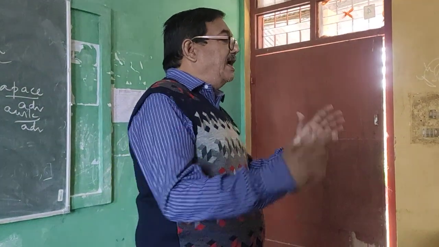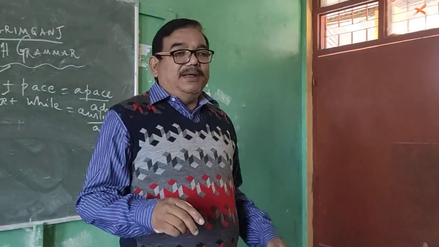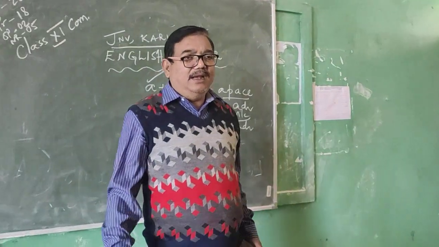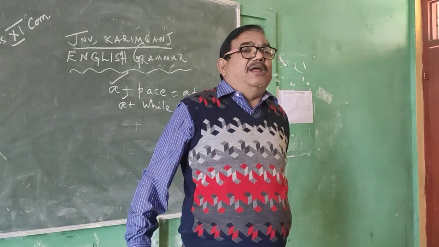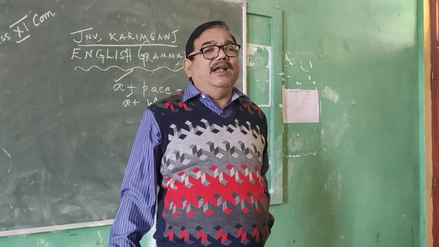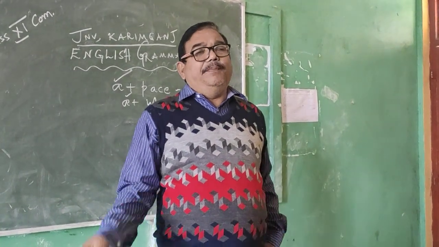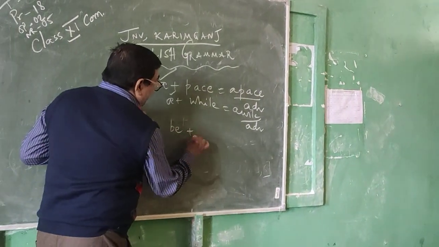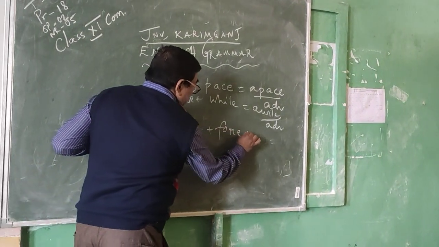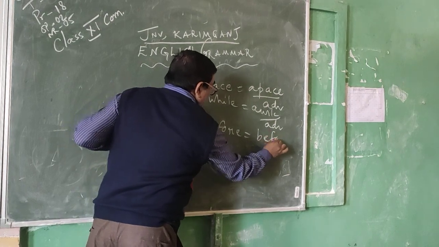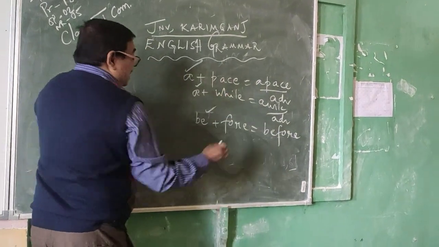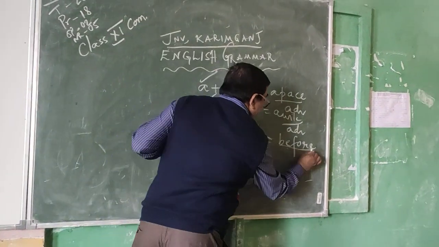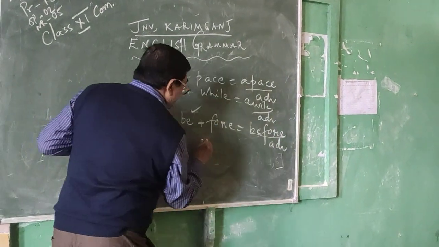Okay? So adverb is formed by adding suffix ly, like courageously, boldly, bravely, gallantly. These are adverbs. Again, prefix a. Again, adverb is formed by adding prefix b. Fore is a word. If I add one prefix b, it becomes before. So before is adverb. Hind is a word.